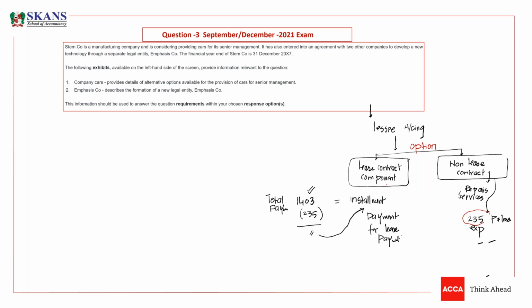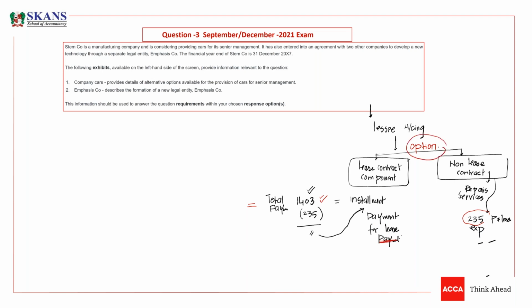They don't want to split non-lease components from the lease contract. They can treat this as a single contract. It means just forget about the service charge. The total payment would be 1403. You need to calculate your lease liability with 1403, book an asset with 1403, and every total installment will be considered a payment for lease. This is important.